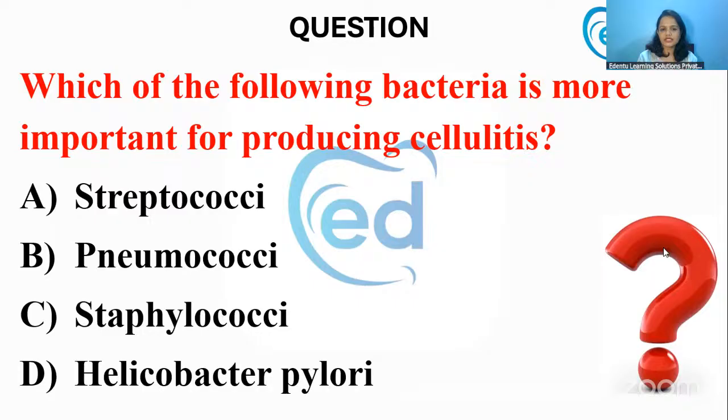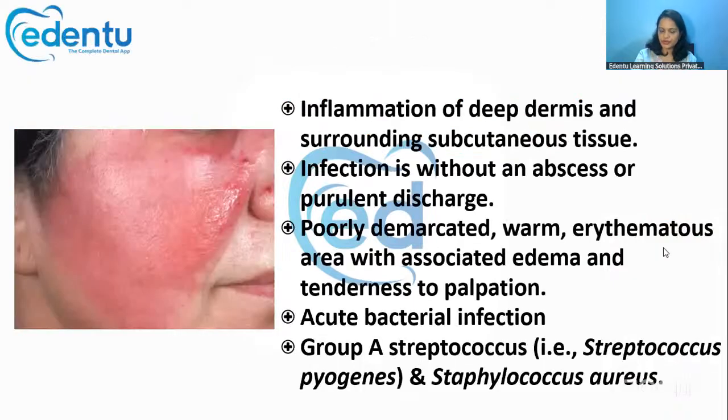Now, which of the following bacteria is more important for producing cellulitis? Cellulitis is mostly caused by option A, streptococci. Staphylococcus can also contribute to it, but the most common cause is group A streptococci, that is Streptococcus pyogenes. Cellulitis is the inflammation of the deep dermis and the surrounding subcutaneous tissue. There will be an infection without any abscess or pus discharge. The borders will be poorly demarcated; you cannot make out the borders.